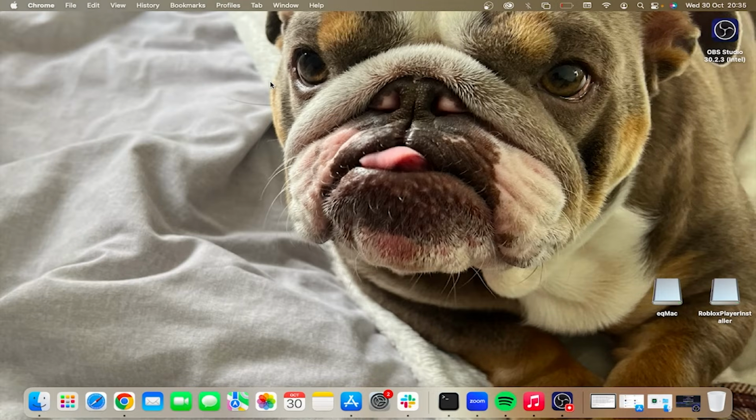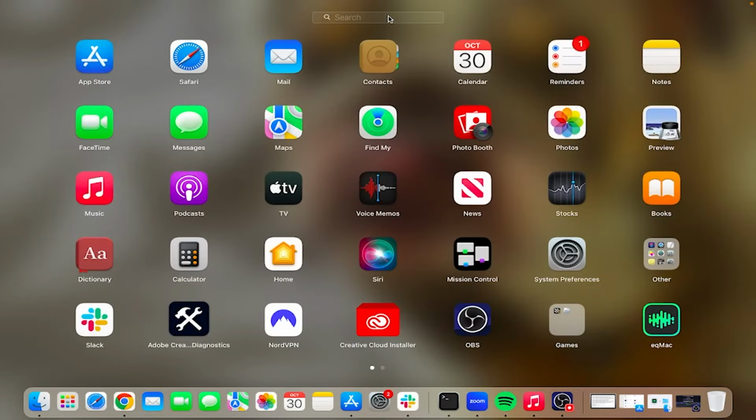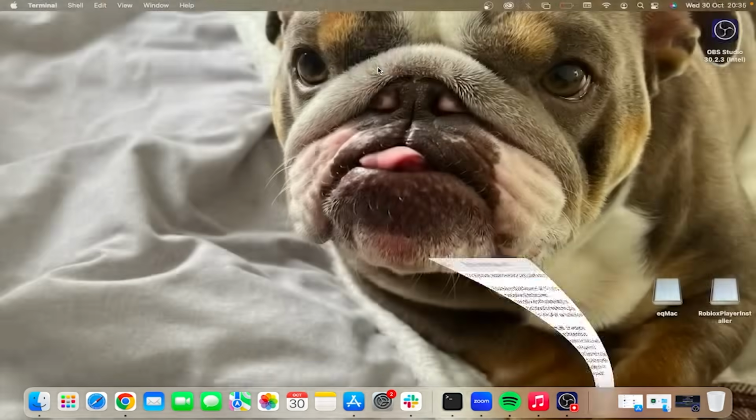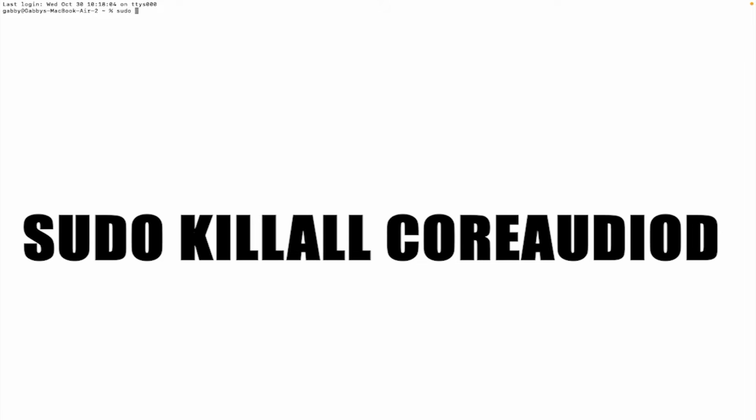Now if that's still not working, the next thing you can do to fix this issue is head over to the launchpad in the bottom navigation, and using the search box just type in terminal and then open the terminal window. Now from this window here you just need to type in sudo space killall space coreaudiod, and then you can hit enter.